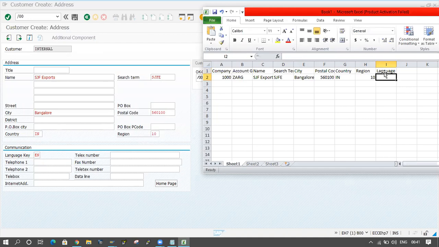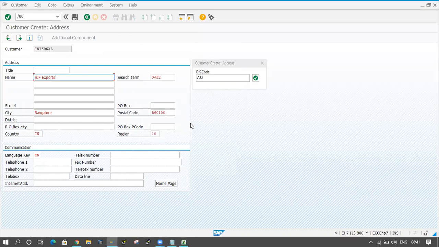Language, and here English I am passing. In this screen I am maintaining this data only, and I am clicking the Enter button.